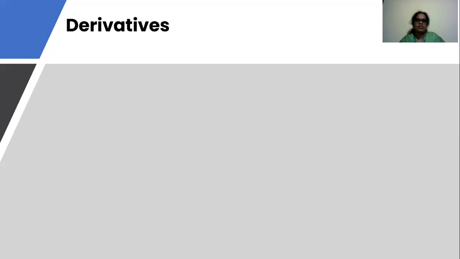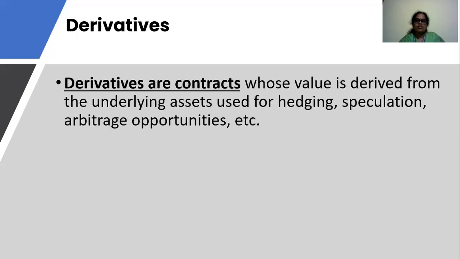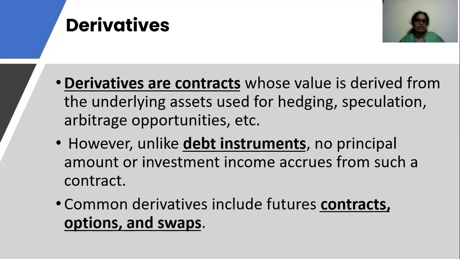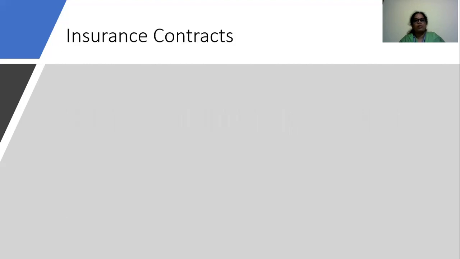Next, derivatives. Derivatives are financial assets. Basically, derivatives are contracts whose value is derived from the underlying asset, used for hedging, speculation, and gaining an arbitrage opportunity. However, unlike debt instruments, no principal amount of investment income accrues from such a contract. Common derivatives include future contracts, options, and swaps.